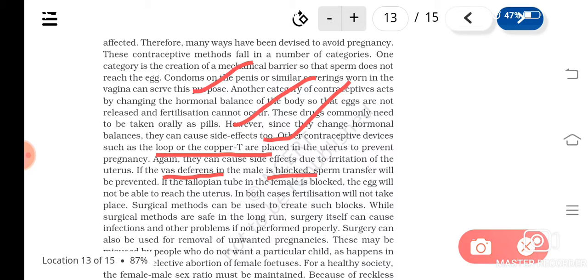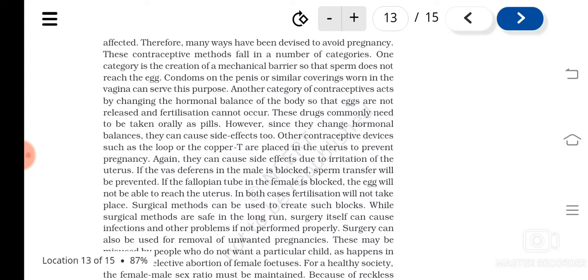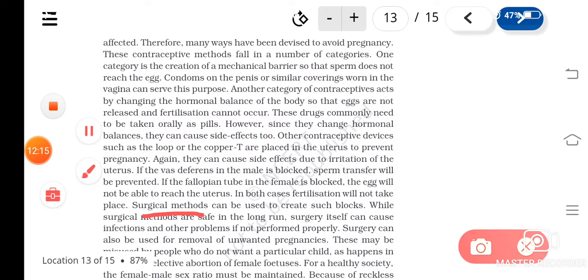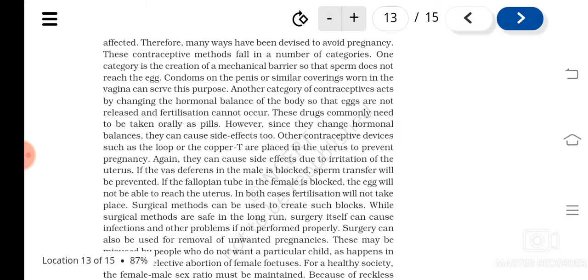In females, the fallopian tube will be cut and tied so that the egg will not be able to reach the uterus. This all takes place by small surgical methods. The advantage of the surgical method is that it is a permanent method of contraception.